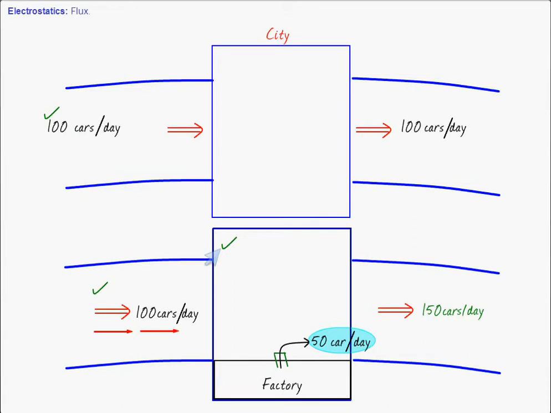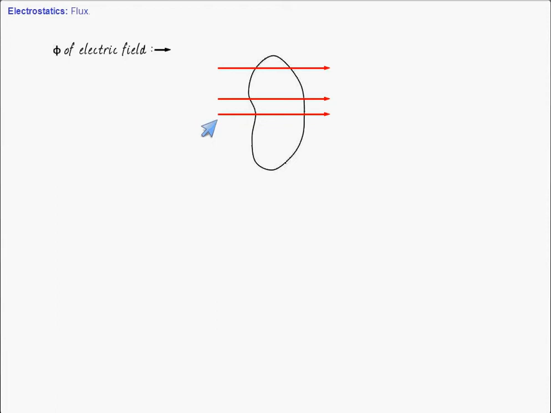Now let me talk about the flux of the electric field. So this is a Gaussian surface. This is some surface. Now, if there is an electric field which is present here, then you can always draw electric lines of force. Agree or not? You know what electric lines of force are, correct?